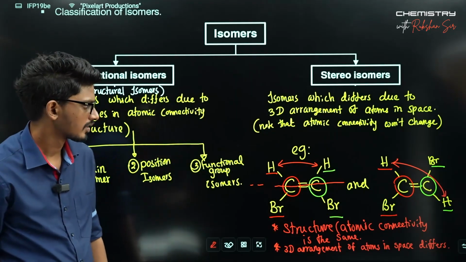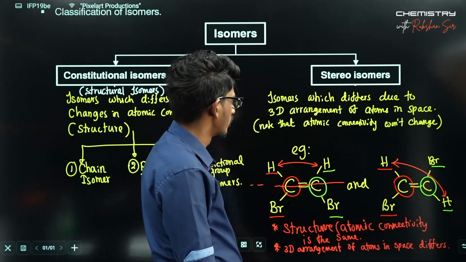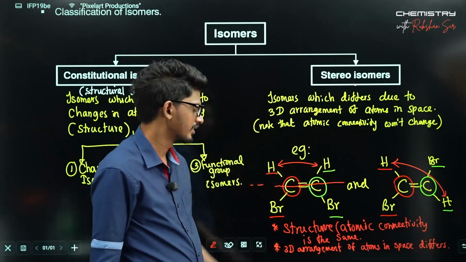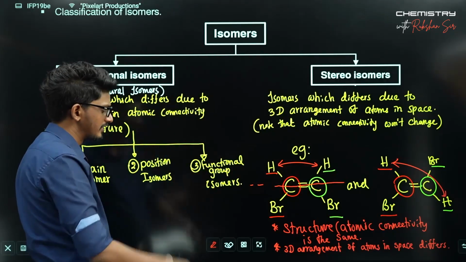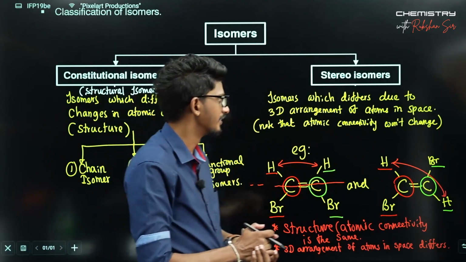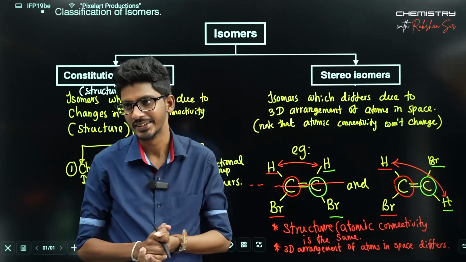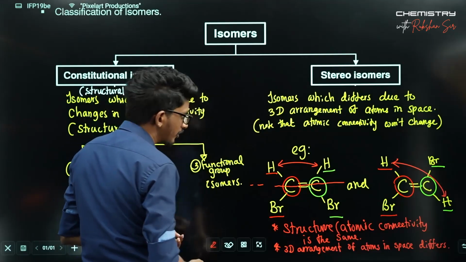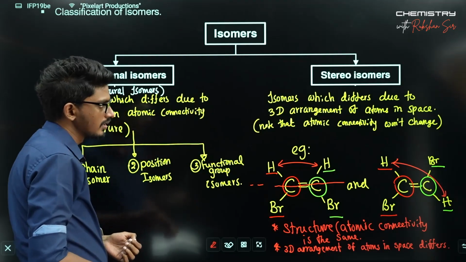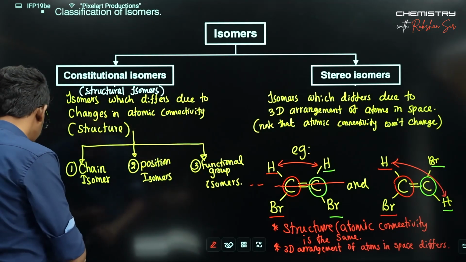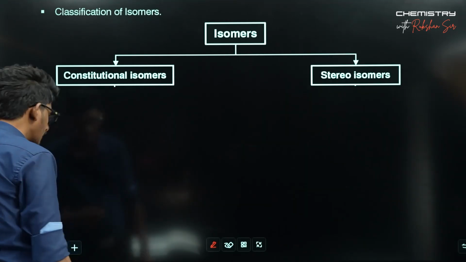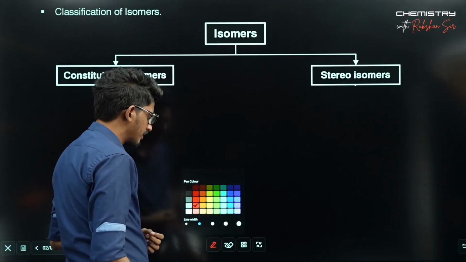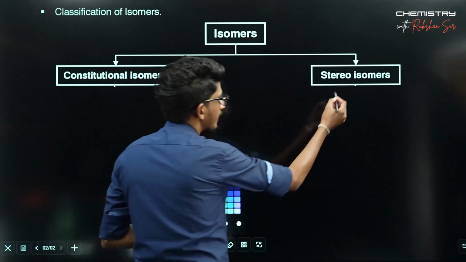Okay. So when it comes to stereoisomers, we'll learn these things further, but as a summary, I'll introduce the two types of stereoisomers with this section. What are the two types?